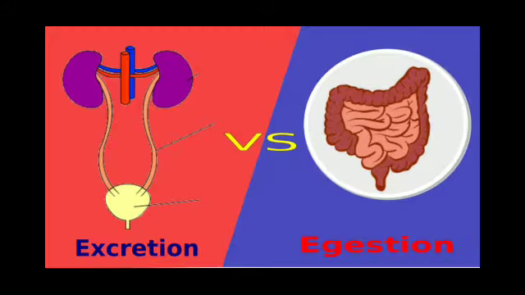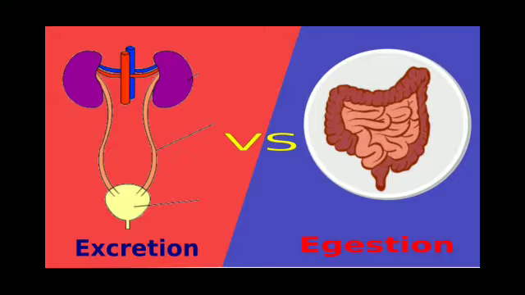Now don't confuse the words excretion and egestion. Egestion is the removal of undigested food from the digestive system, and excretion is the removal of the waste products produced during metabolic reactions inside the body.